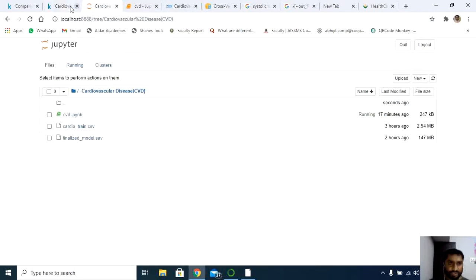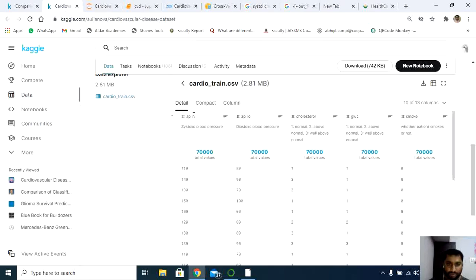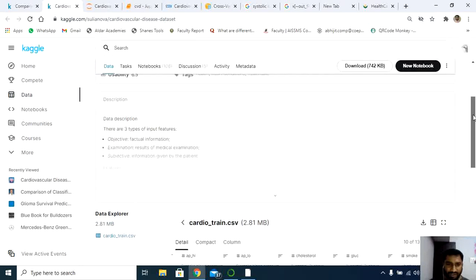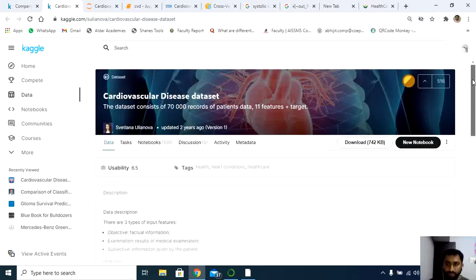Now next is regarding the data set. I have taken the data set from Kaggle. It's a clean data set, so you need not worry about feature engineering or cleaning data. Most of the records are efficient here. It's a cardiovascular disease data set. I'll drop the link in the description below, so you can download it directly from Kaggle.